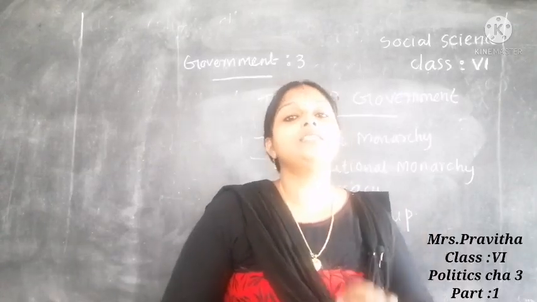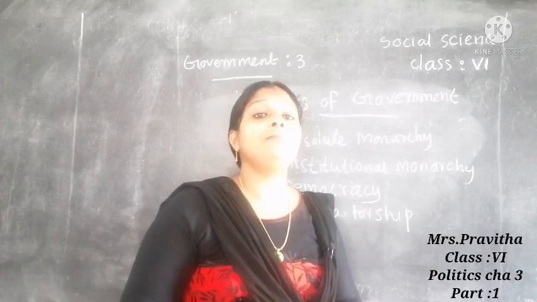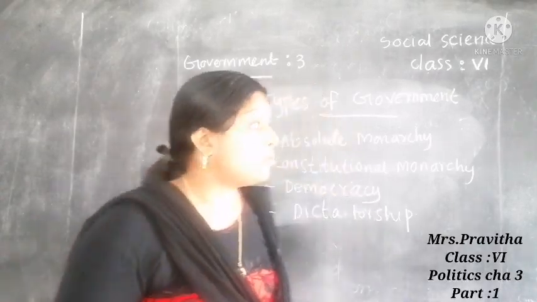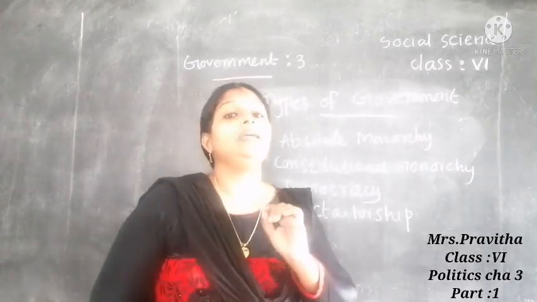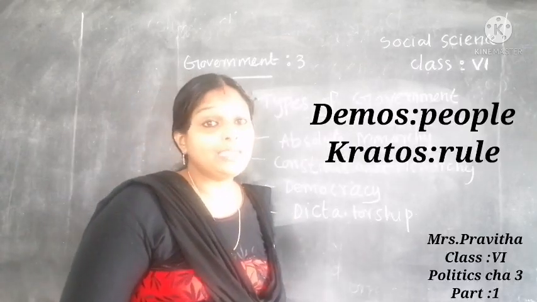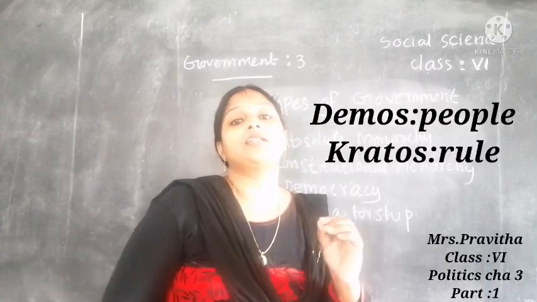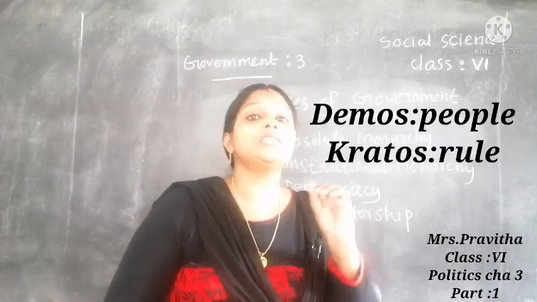Democracy is derived from Greek words demos and kratos. Demos means people. Kratos means rule. So democracy means people's rule.